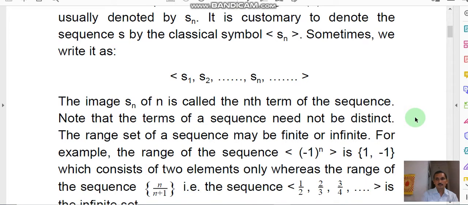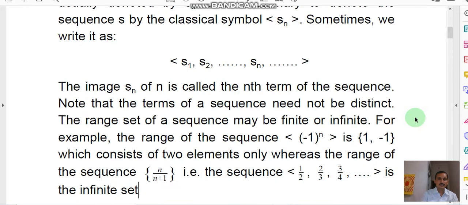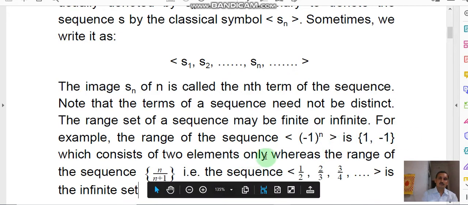So one particular feature of a sequence is that the terms of a sequence need not be distinct. Each term may sometimes be the same or may be different. The range set of a sequence may be finite or infinite. So for example, the range of the sequence bracket (-1) power n is {1, -1}, a two element set, which consists of two elements only.